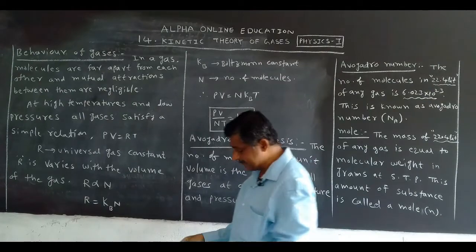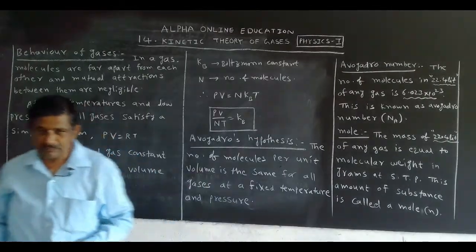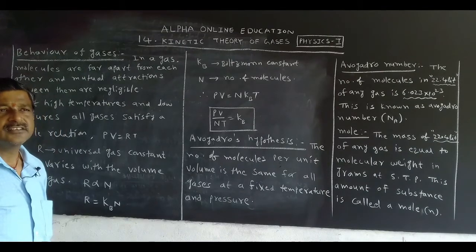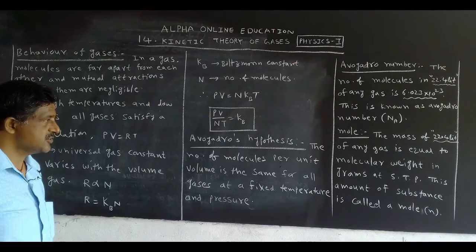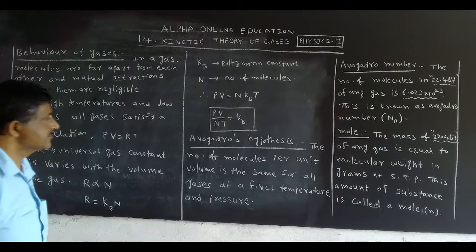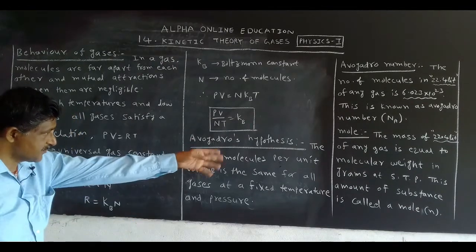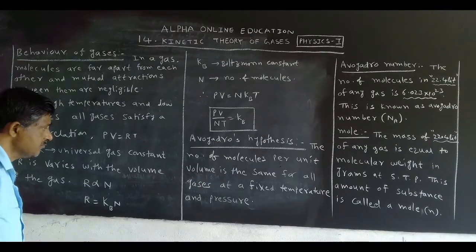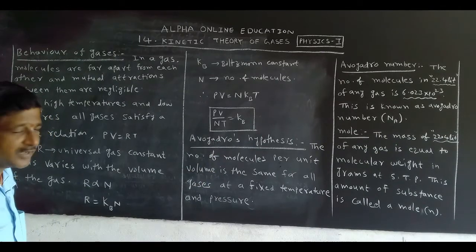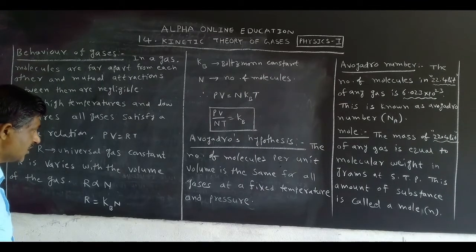It is a constant. How much is the value of the Boltzmann constant? The Boltzmann constant value is 1.38 into 10 to the power of minus 23. That value I will explain after this topic. Okay. PV by NT is equal to the Boltzmann constant.